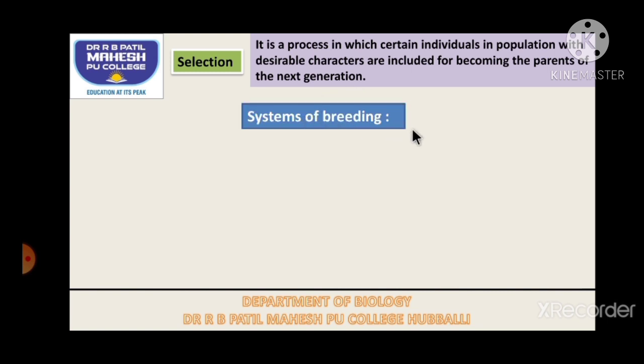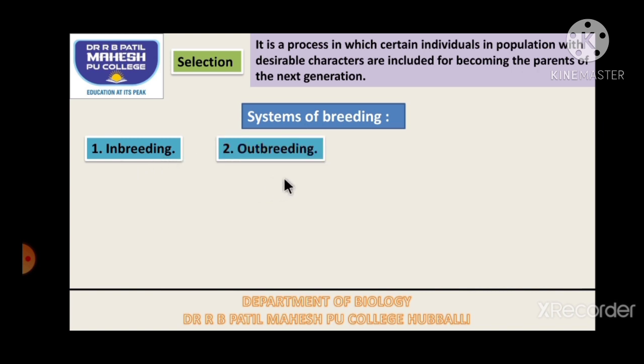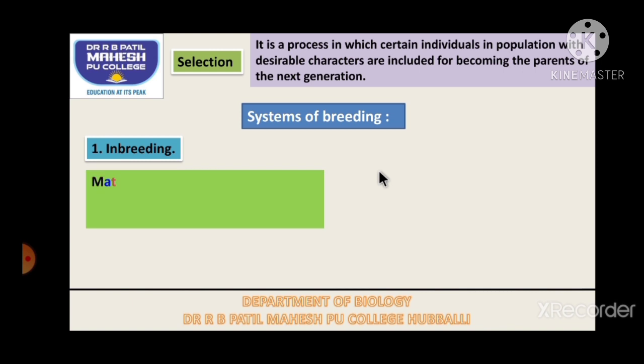So what different systems have we adopted so as to improve the quality and also the quantity of the yield? Let us try to understand. Animal breeding can be systematically categorized into inbreeding and outbreeding. So there are two systems, inbreeding and outbreeding. What is inbreeding?